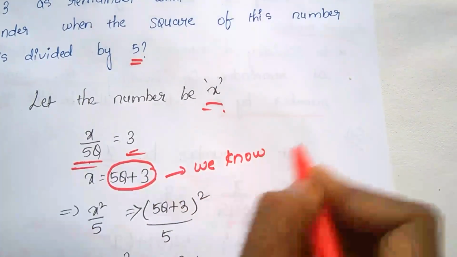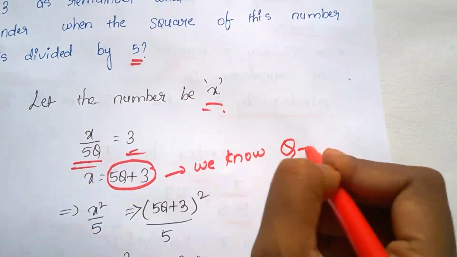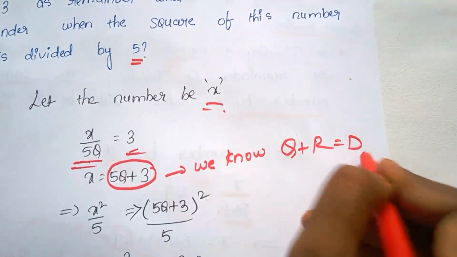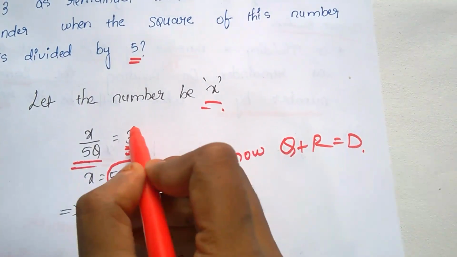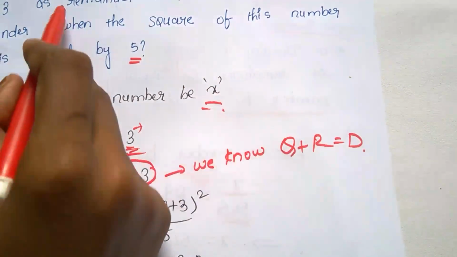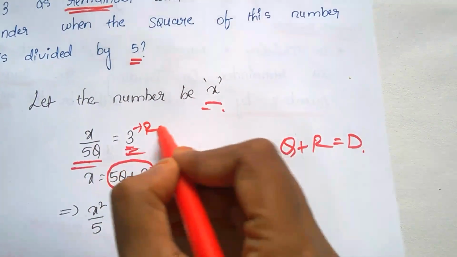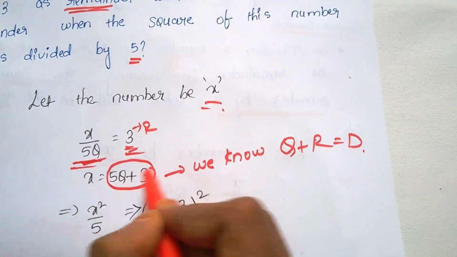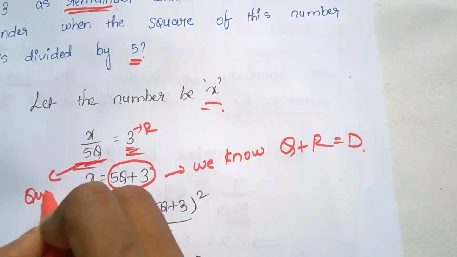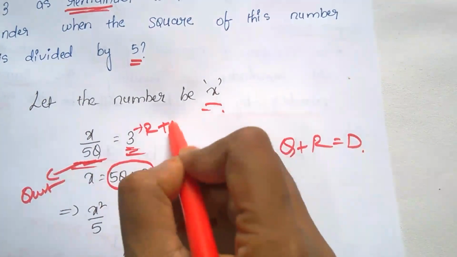We know that quotient plus remainder equals dividend. We discussed this in the previous question also, so we have to know this formula.